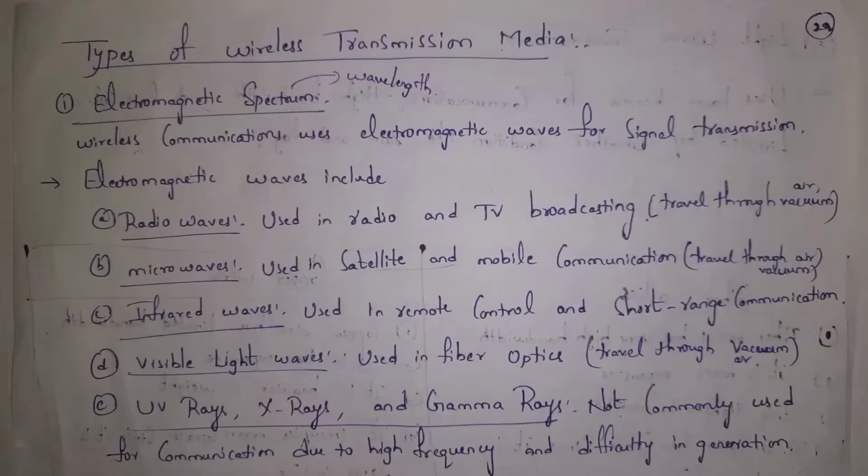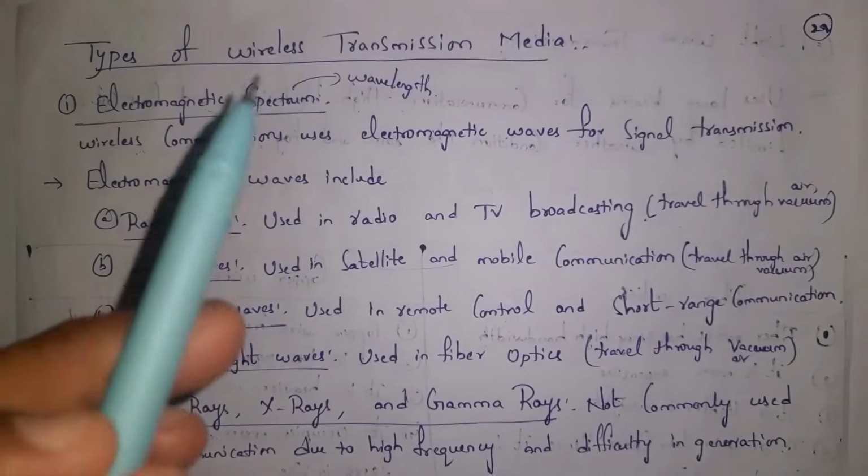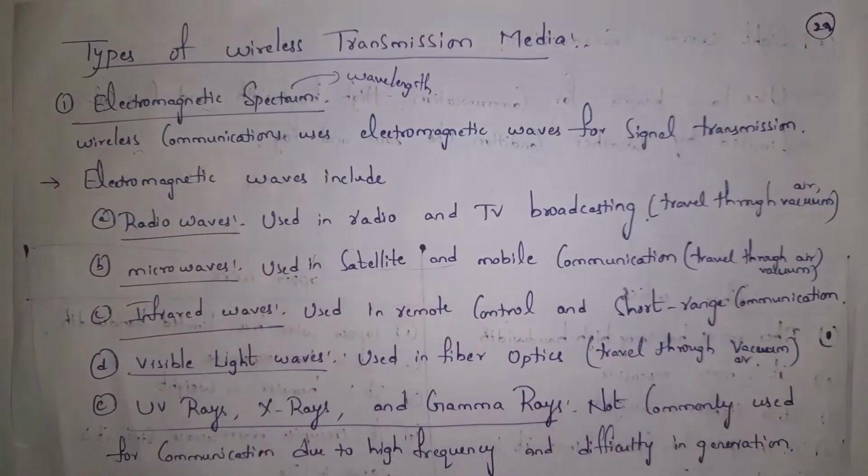Next, I will explain various types of wireless transmission media. And the first one is electromagnetic waves. Wireless communication uses electromagnetic waves for signal transmission. Guys, whatever waves this wireless transmission media contains, we can't see those waves. Just data will be transferred by using waves. We can't see those waves.